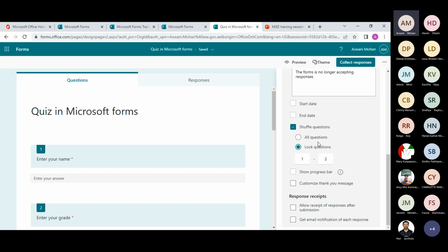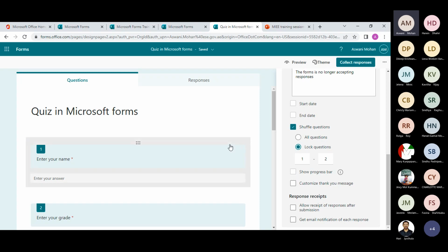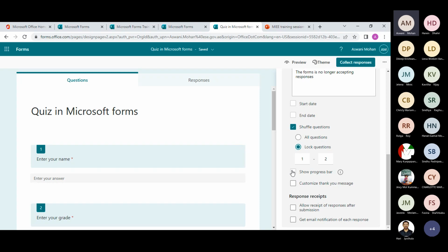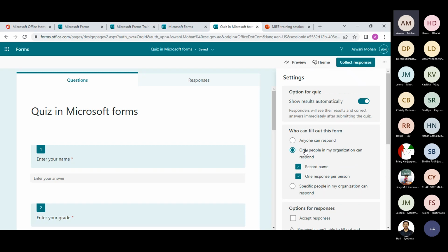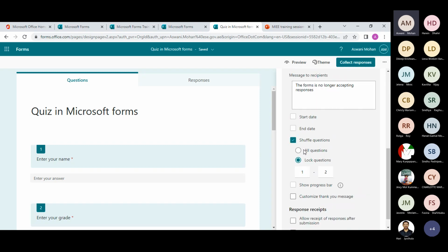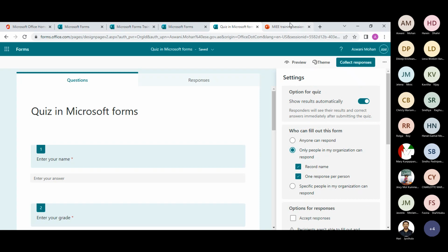And we discussed the shuffle question already. And see, for this quiz, I cannot see the progress bar because I didn't use any section. To enable the progress bar, you must use sections in your forms or quizzes. Otherwise, this is disabled for you. And then you can add custom messages, and you can set response receipts as you want.